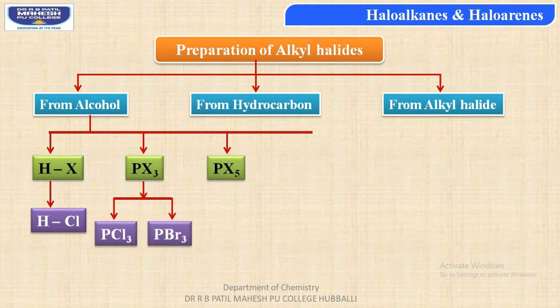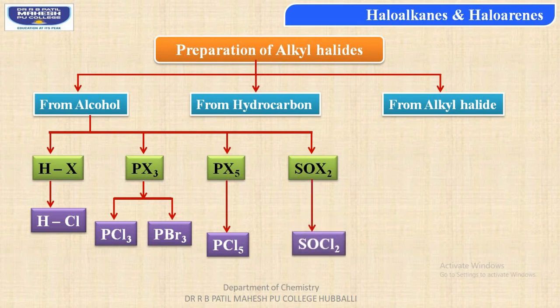The next reagent is phosphorus pentahalide, for example phosphorus pentachloride. And the last reagent is thionyl halide, that is SOX2, for example thionyl chloride. The thio prefix is used because the reagent contains sulfur.